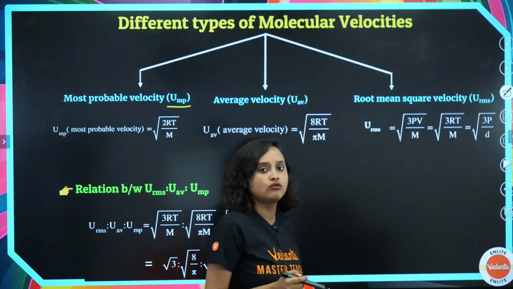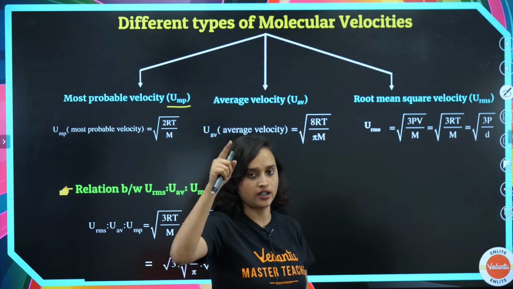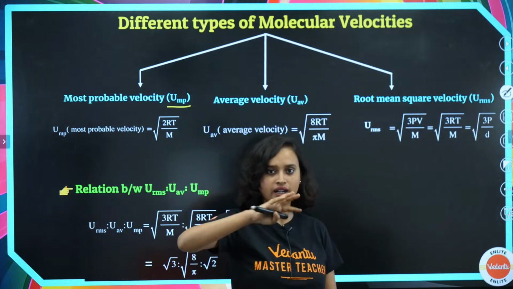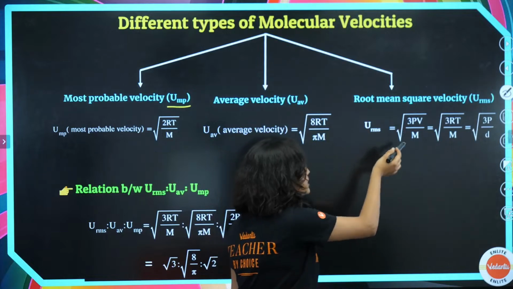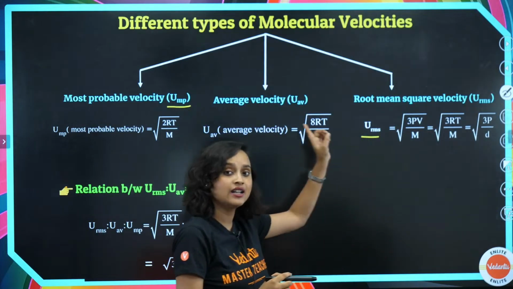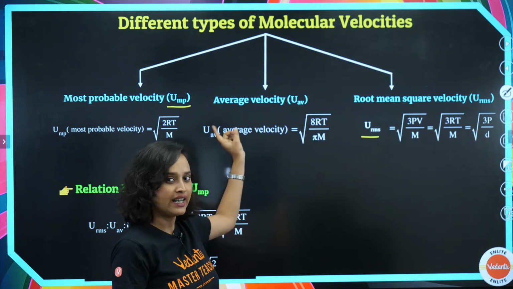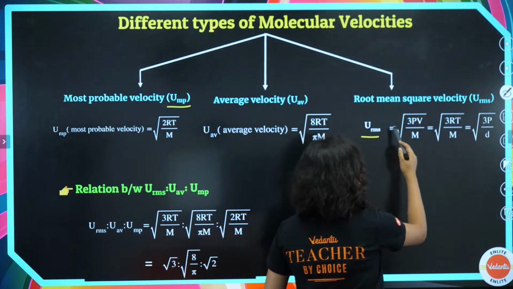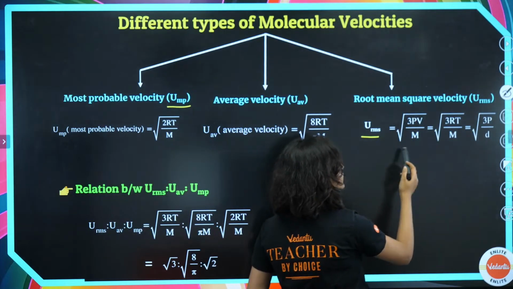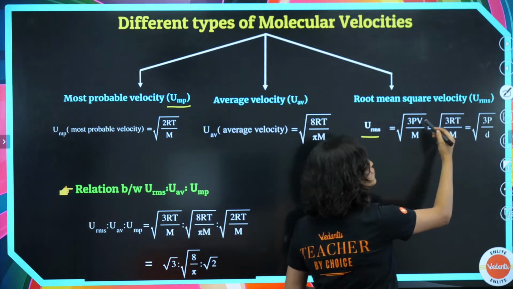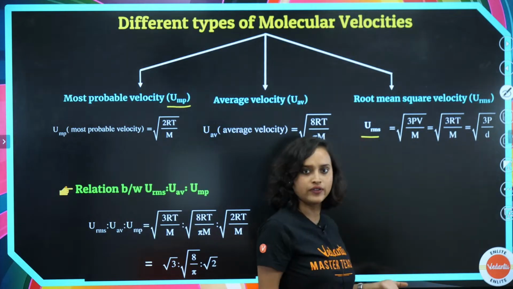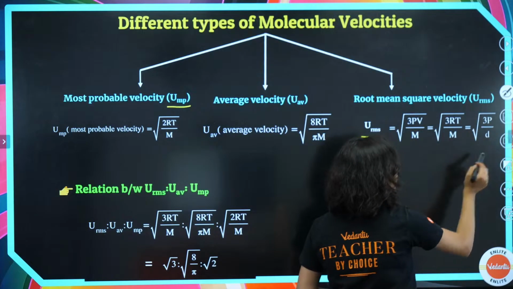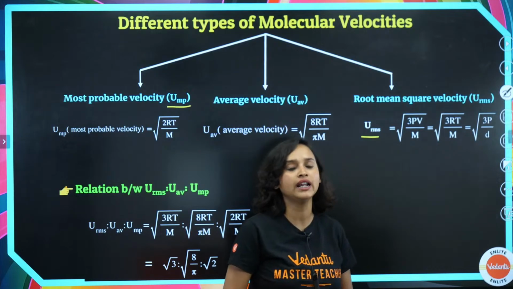Or what we can do is root mean square velocity. You take the mean, square it, and then you take the root over. That's your root mean square velocity, that is URMS. Exactly what we saw some time back in the kinetic molecular theory. So here we get root over 3PV divided by M, which is equal to root over 3RT divided by M, and this is equal to root over 3P divided by d.